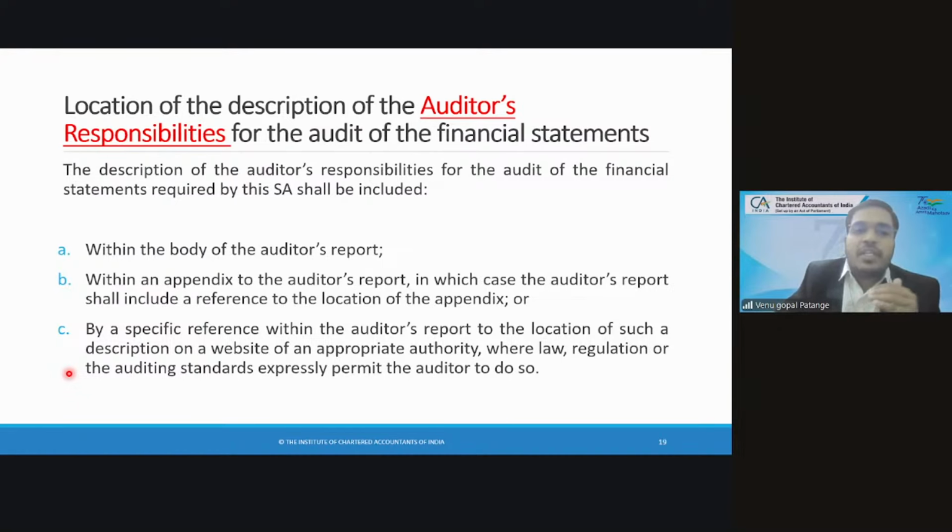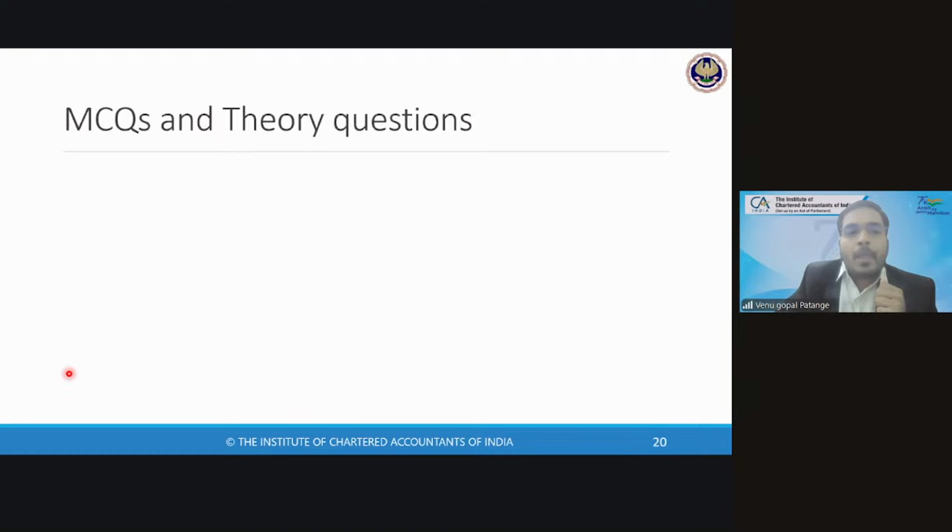But in India, everyone complies with option A itself, because our standards on auditing are also in line with international standards on auditing. We make sure that our standards on auditing are in line with global auditing standards. So these options have been given. However, in practice, no one is using option B and option C. So, MCQs and theory questions, let us see that. Before that, we need to see the approach, how we need to answer.